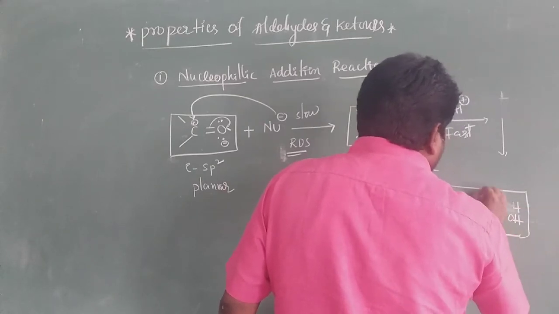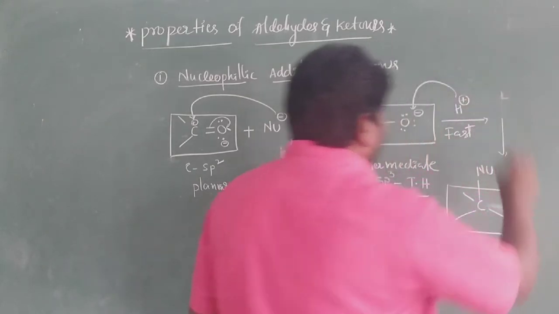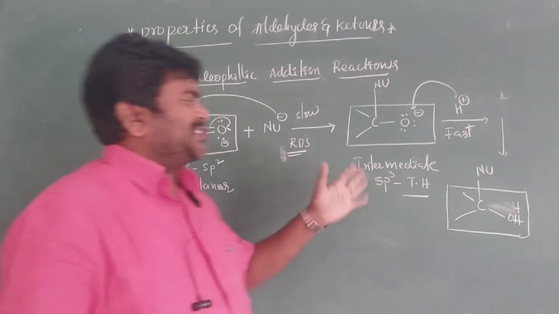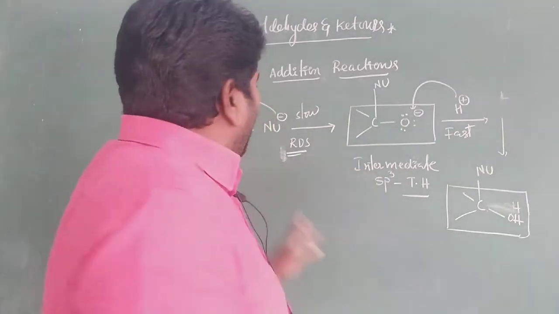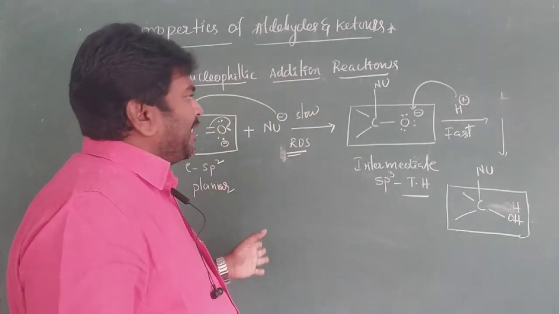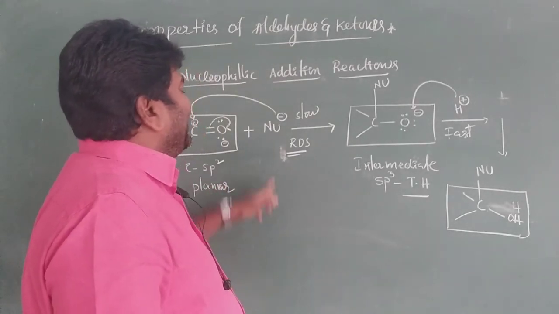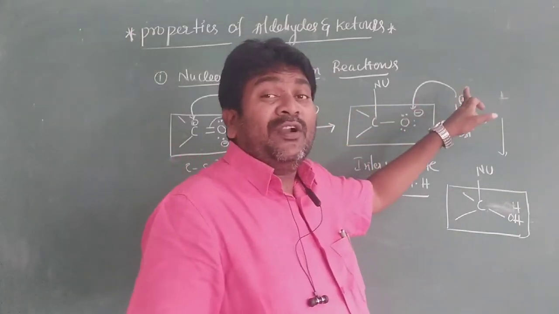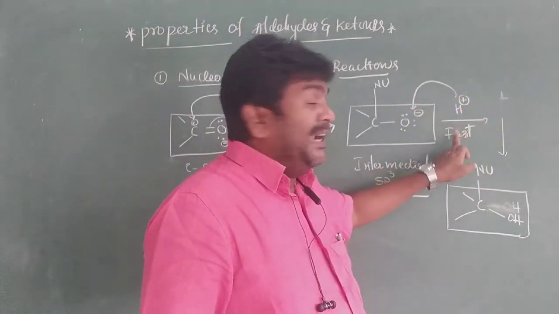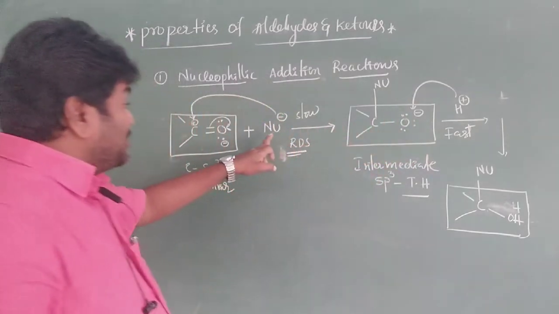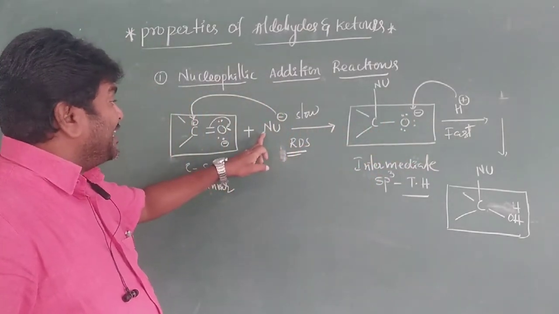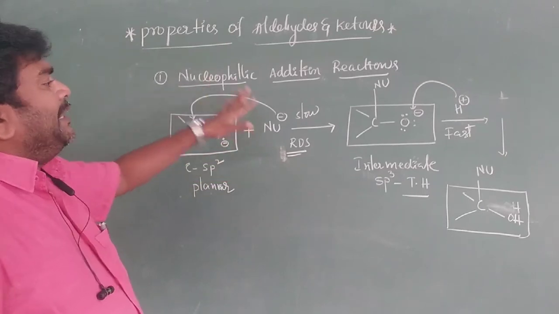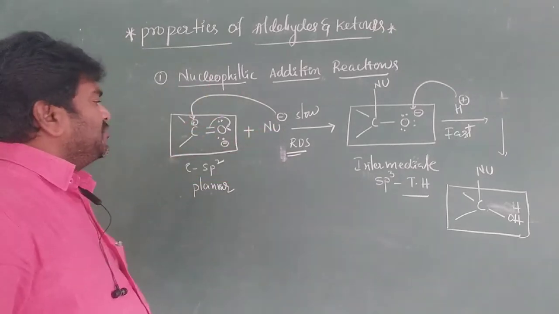This is for nucleophilic addition reactions. You have to remember: this is the nucleophile, this is the electrophile, but we do not consider the electrophile step because it is a fast reaction, while the nucleophile step is the slow reaction. So we consider this one only for the nucleophilic addition reaction. It is very important.